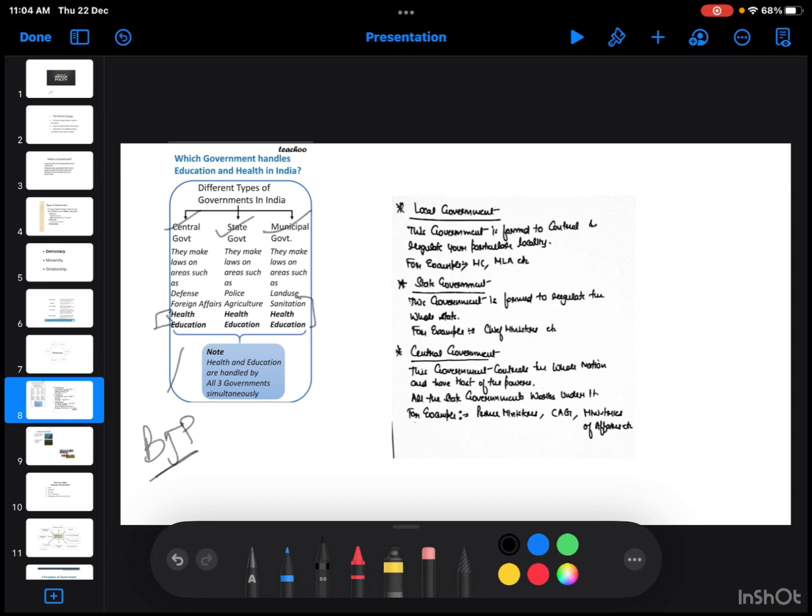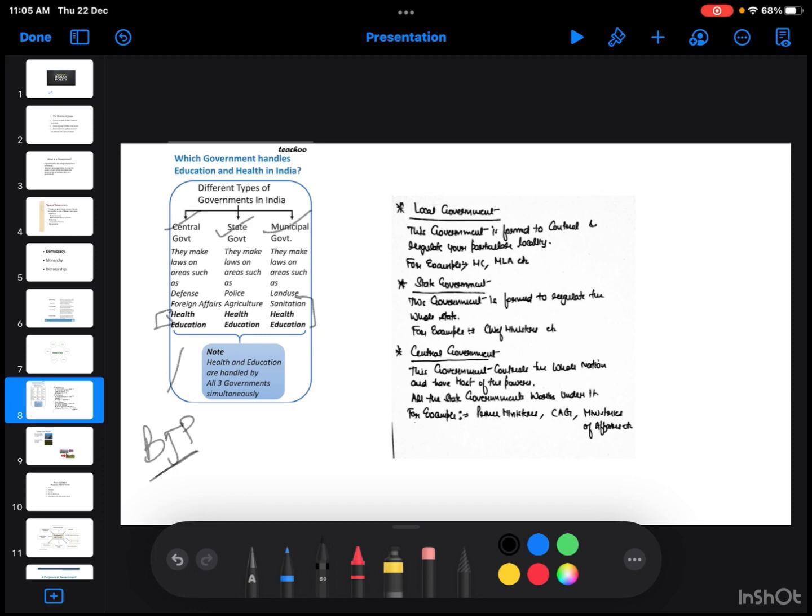The state government is Rajyo ki Sarkar. There are 28 states and 9 union territories. There will be a particular state and a particular person ruling over it. If we consider Andhra Pradesh, the CM of Andhra Pradesh is Y.S. Jagan Mohan Reddy. In the center, we have the Prime Minister, President and Vice President. In the same way, in the state we have the Chief Minister and Governor. In local government, we have the Sarpanch.